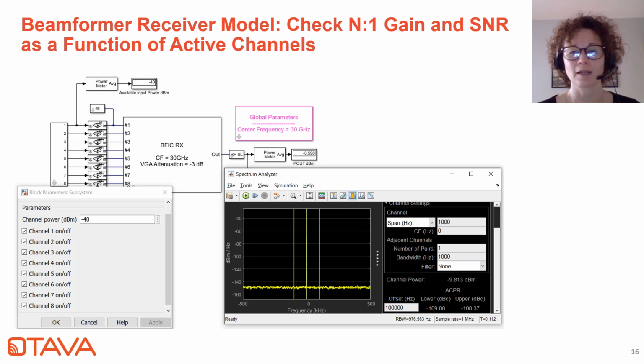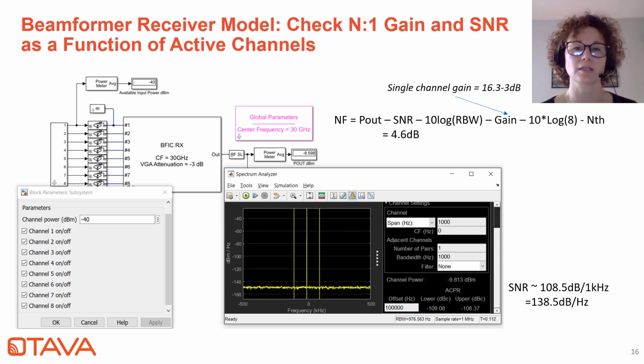But you can also use it to extract SNR measurement as shown on this example and with this spectrum plot. Here we measured an SNR of about 108.5 dB per kilohertz with all the channels on, or 138 dB per hertz. And we use this number to calculate an equivalent noise figure per channel based on the single channel gain. So in this case, we're backed off at 3 dB. We've got a gain of 13.3, and we extract a noise figure of 4.6, which turns out to be quite close to the actual measured value of 4.4. So quite nicely matches what you would expect out of the actual device.